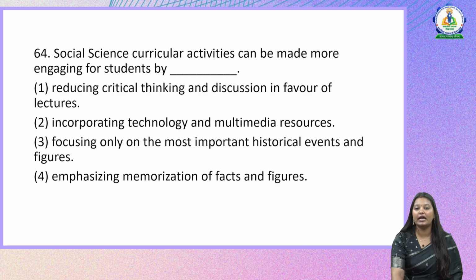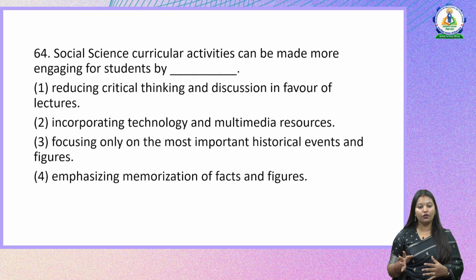Social science curricular activities can be made more engaging for students by. So these are questions on social science pedagogy. Now let us see what are the options in front of us, and the objective of the activity is to make it more engaging. So how can we do it? The first one is reducing critical thinking and discussion in favor of lectures. Second, incorporating technology and multimedia resources. Third, focusing only on the most important historical events and figures. And option 4, emphasizing memorization of facts and figures.